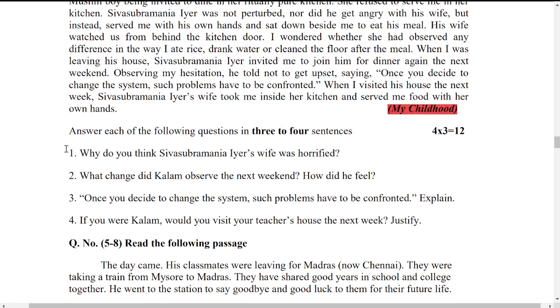In this you have 4 questions. 4 into 3 marks is equal to 12. 4 threes are 12 marks. So you have to write each answer in such a way that it covers 3 marks.